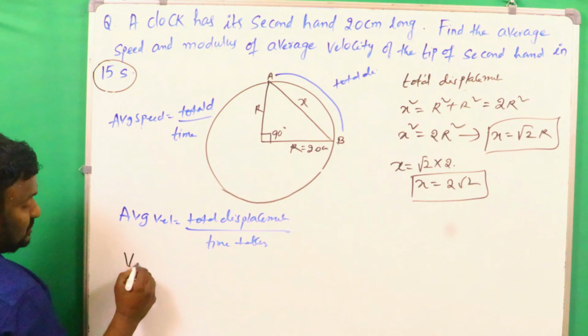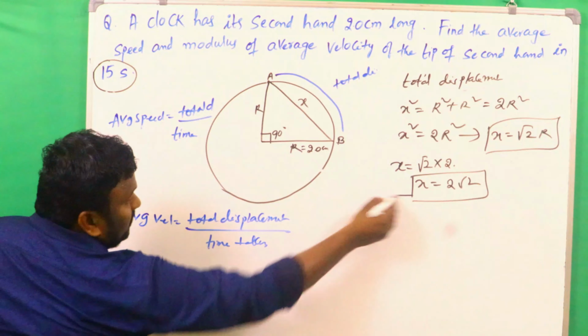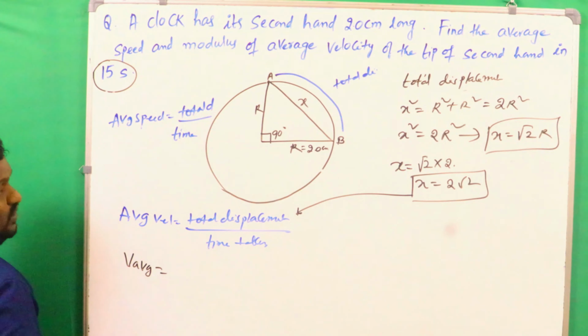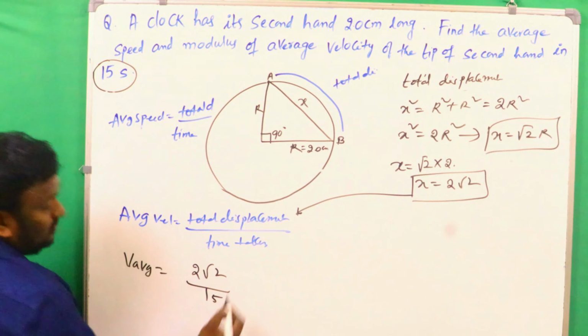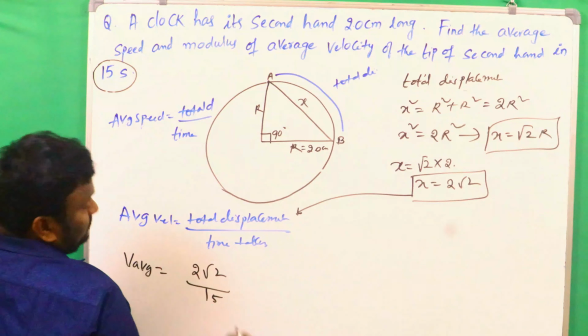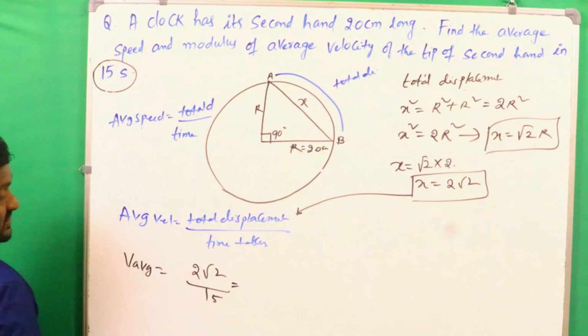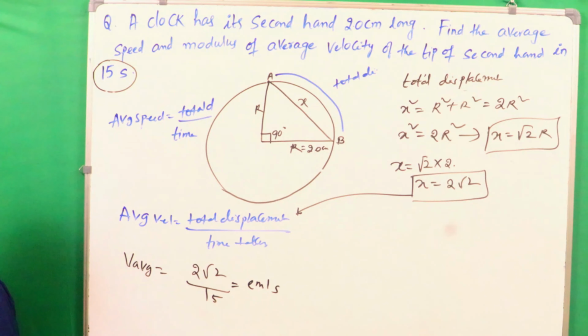Now what do we write here? Average velocity is equal to total displacement by time. How much was x? 2 root 2. So 2 root 2 by time, which is 15 seconds. Obviously the unit is centimeter per second. So 2 root 2 by 15 centimeter per second.